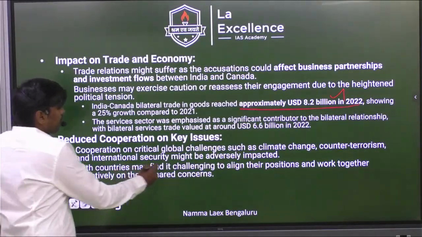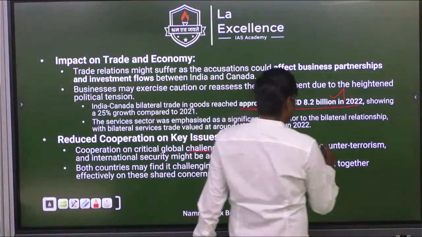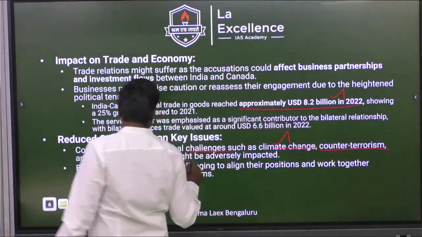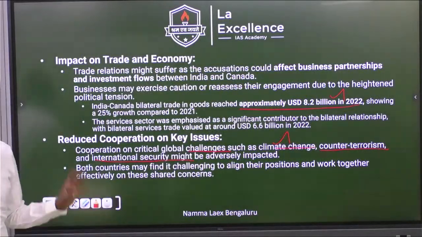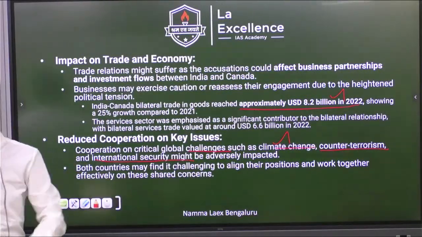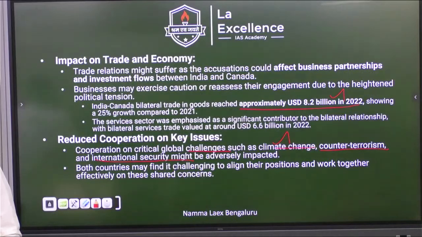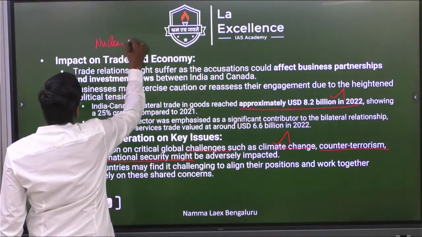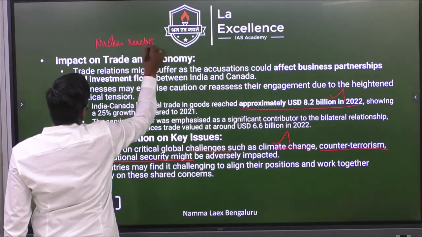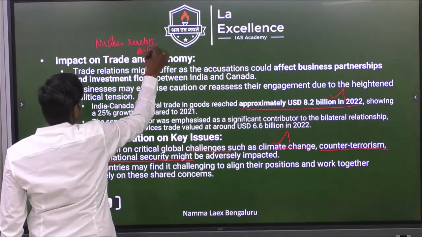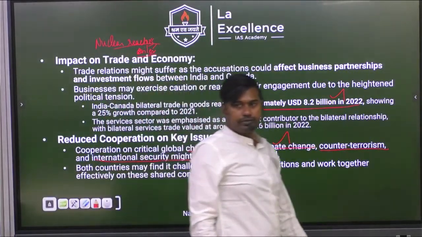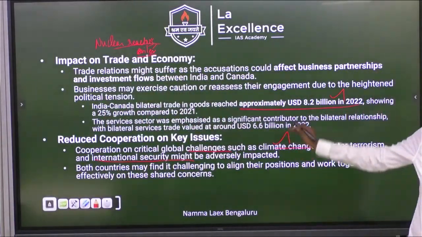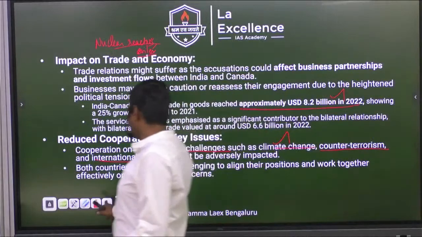So we will face problems and challenges in climate change, counter-terrorism operations, international security. More than that, global trade will get affected. Bilateral trade between India and Canada will be seriously affected because India is also supplying Canada nuclear reactors and boilers. But in return, what we are getting from Canada is uranium. We are getting it from them, but we are sending this technology to them, exporting it.